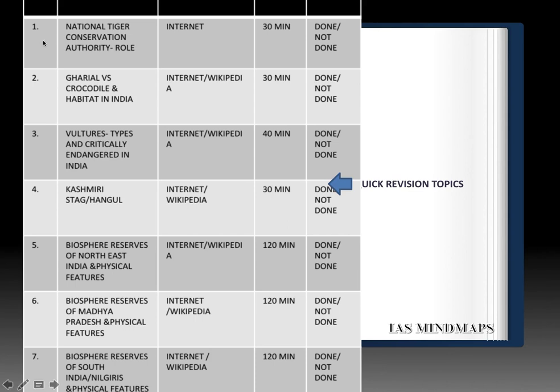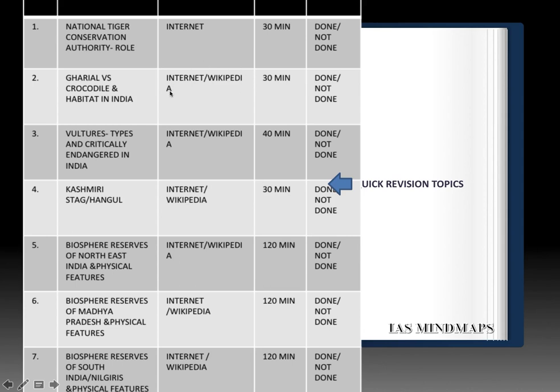The first topic of this week is the National Tiger Conservation Authority, the role of that organization. And internet, again, you can expect a statement-based question from here. Secondly, Ghadial versus crocodile, the differences and the habitat of Ghadial in India. Again, internet and Wikipedia is a good source of it.